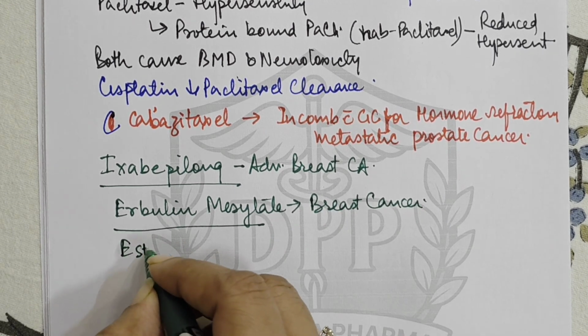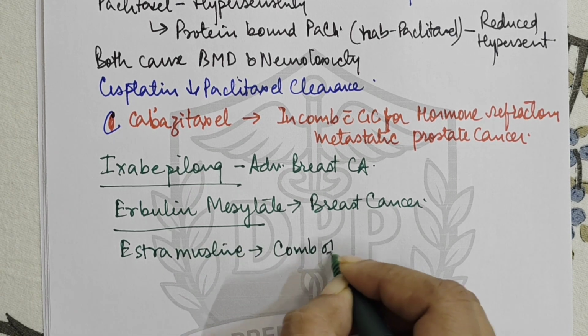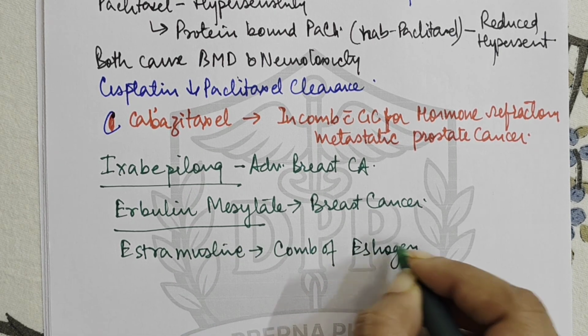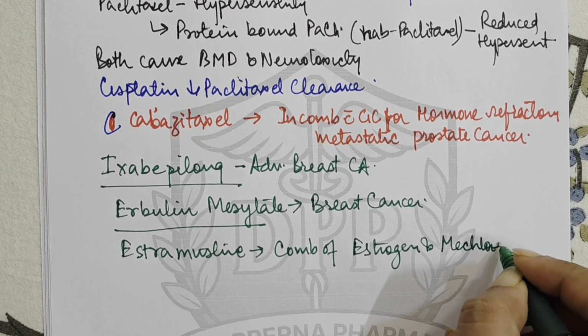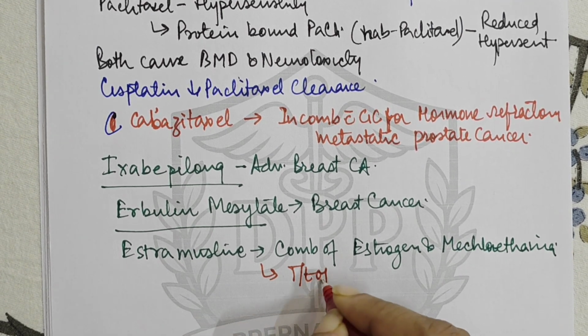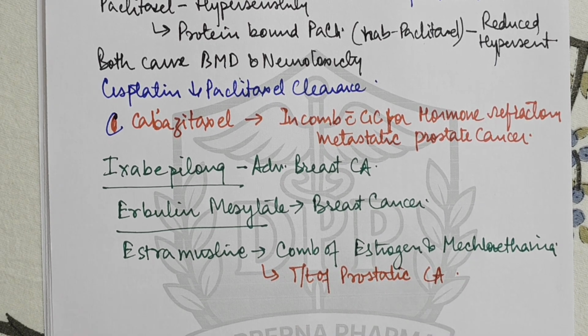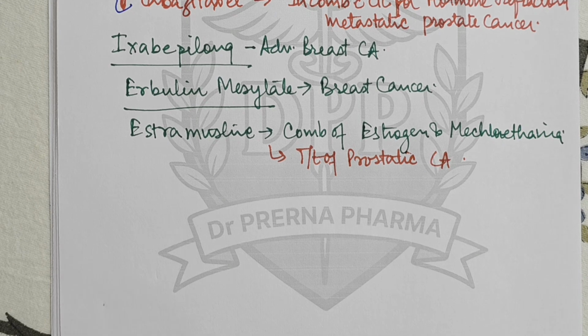Then there is a drug estramustine. Now this is basically a combination of estrogen and mechlorethamine, and this is used in the treatment of prostatic carcinoma, right? It is also an anti-mitotic drug. So ये तो बात रही अपने सारे anti-mitotic drugs की.